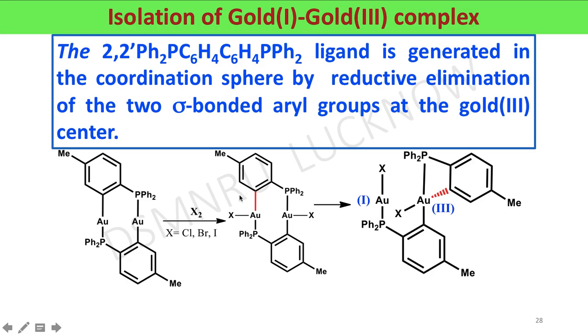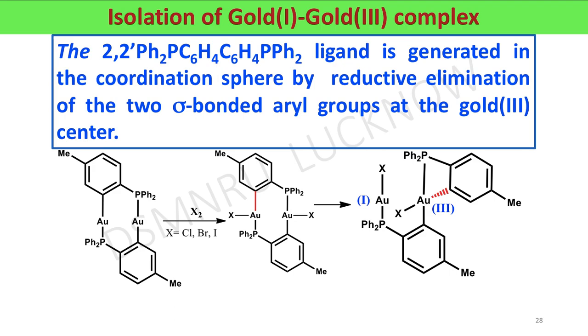In other way, you can say at one gold atom, 1 electron reduction takes place, that is gold 2 converts into gold 1. This electron is shifted from this atom to this one, this atom gains an electron from this gold atom. In this way, this gold 2 atom undergoes oxidation and is converted into gold 3 complex. It is a one electron oxidation.